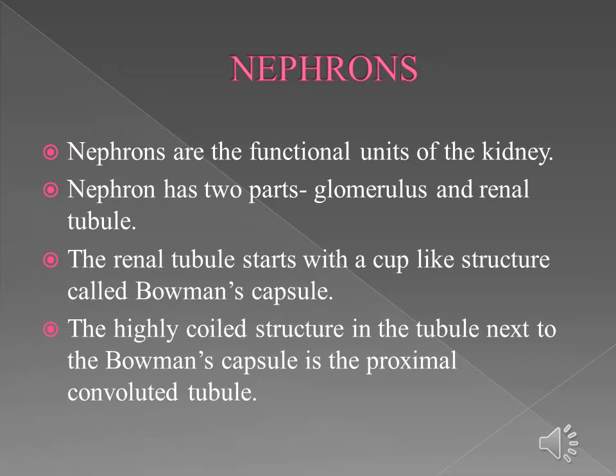The renal tubule starts with a cup-like structure called Bowman's capsule, and this encloses the glomerulus. The Malpighian body consists of glomerulus and Bowman's capsule. The highly coiled structure in the tubule next to the Bowman's capsule is the proximal convoluted tubule.